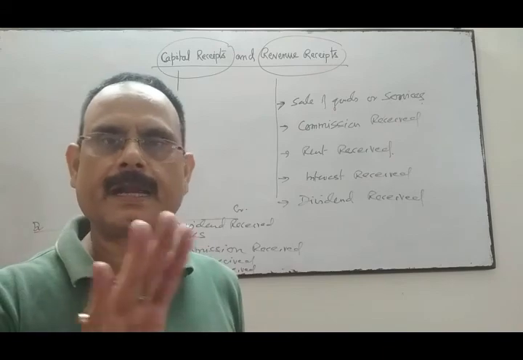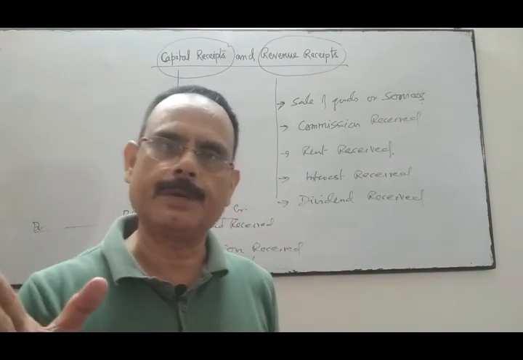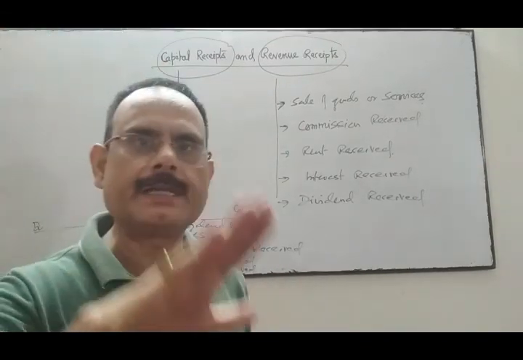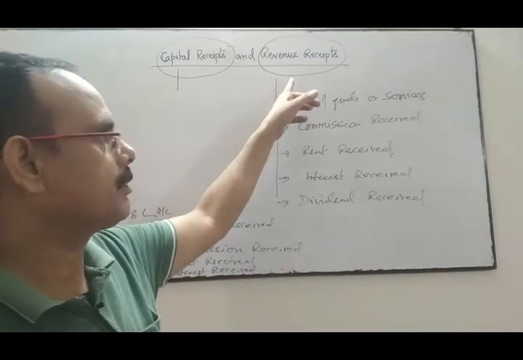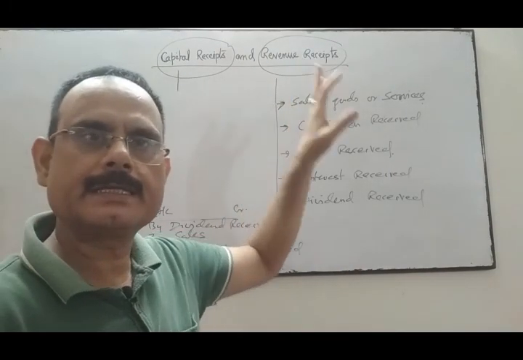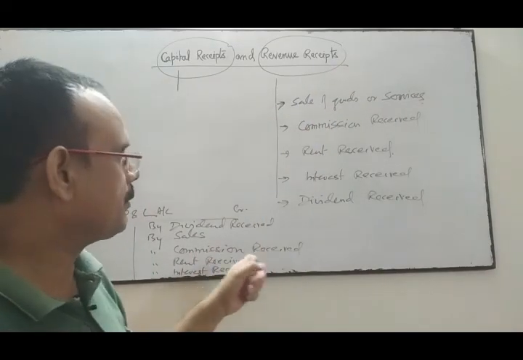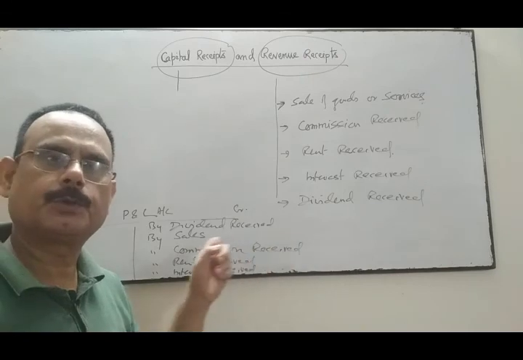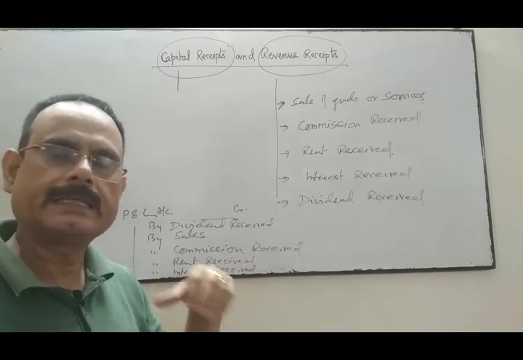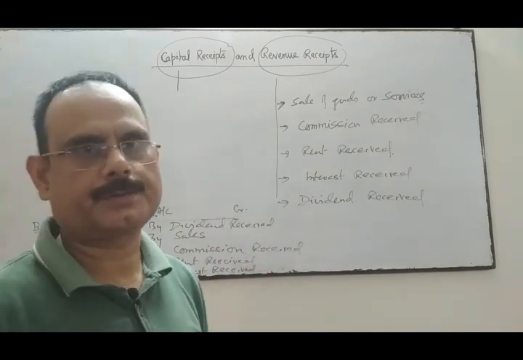Capital receipts reflect in the balance sheet, either the liability will increase or assets will decrease. Whereas revenue receipts, it is called revenue income, increase our profit, and these are repetitive in nature.